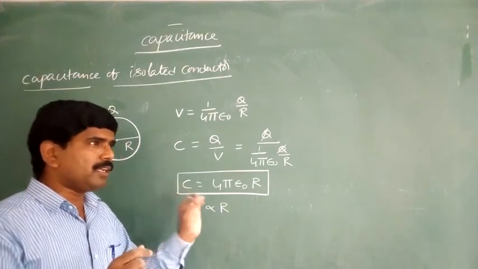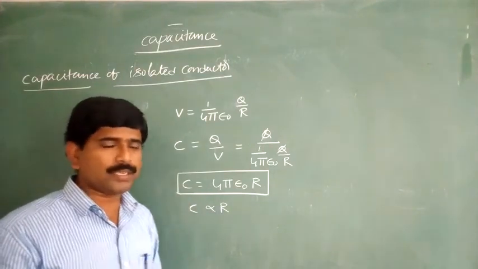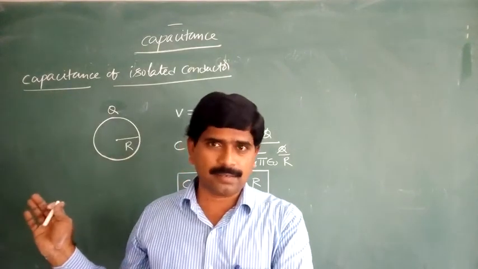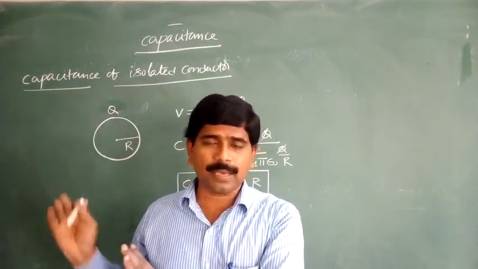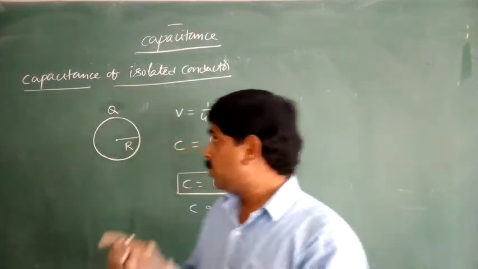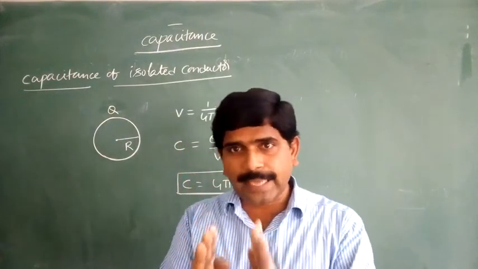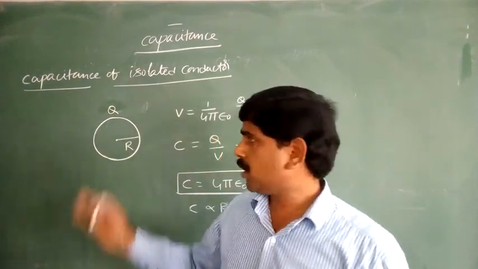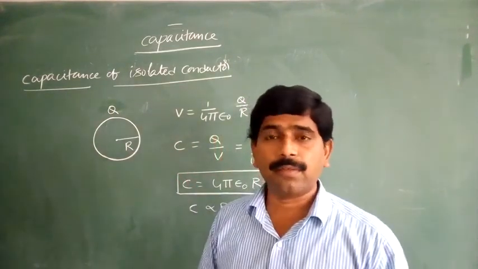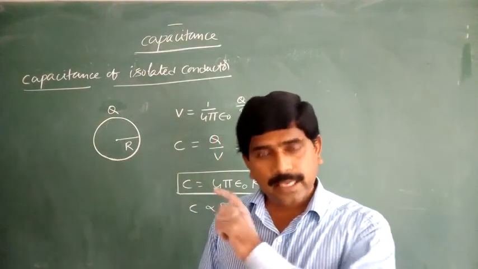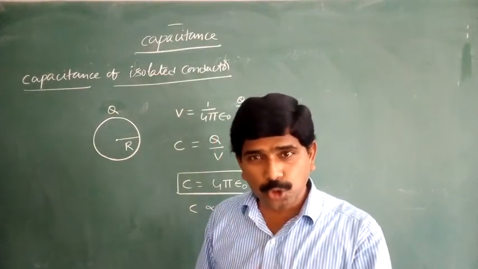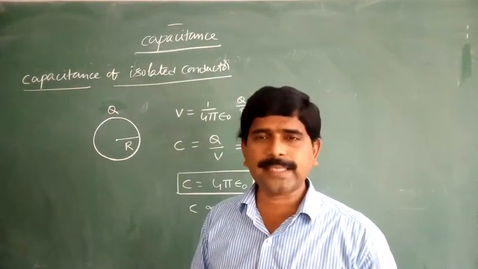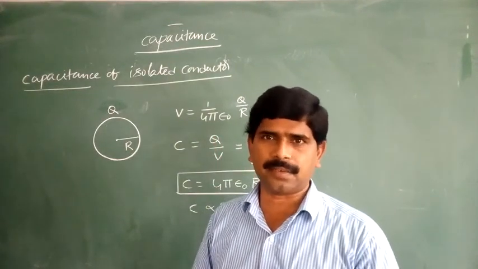Sir, in the definition of the capacitor, you mentioned that two conductors are separated by a certain distance. That arrangement we are calling the capacitor. Sir, here only one conductor is there. Where is the remaining one? In those cases, we are assuming the second conductor is the earth. Earth is the second conductor. Ground is the second conductor.